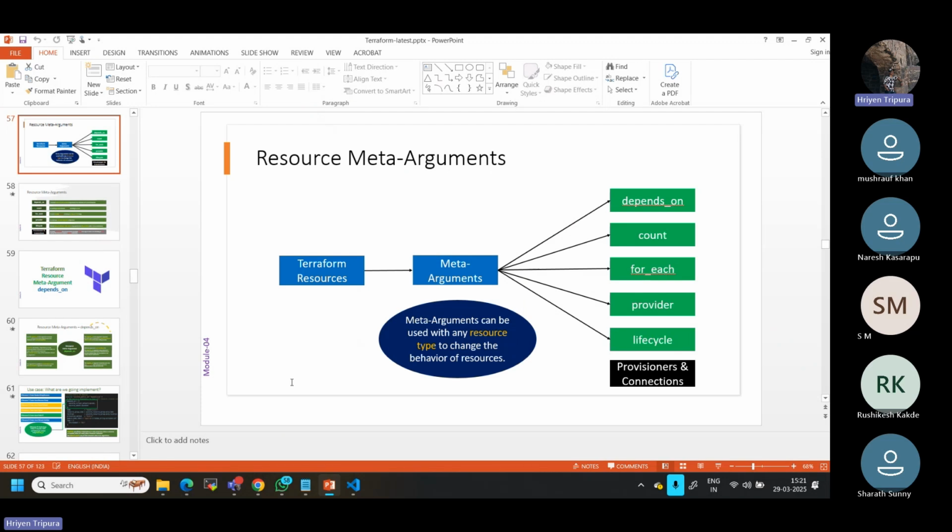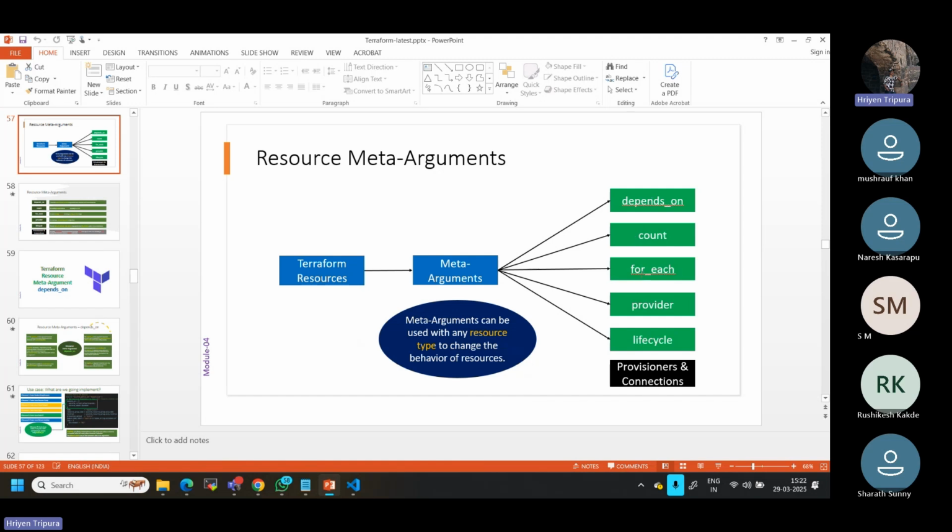As I mentioned, in today's topics we'll be learning about meta arguments, that is depends on, count, for each, provider, lifecycle, and provisioners and connections. But we have learned lifecycle last time. In fact, we have not demonstrated depends on, count and for each, right?